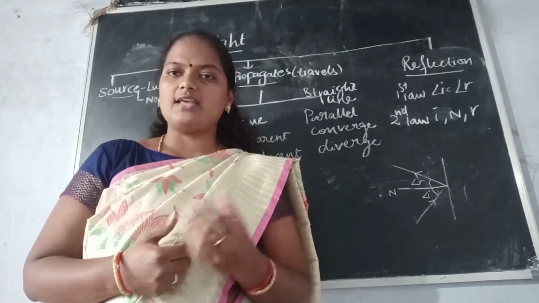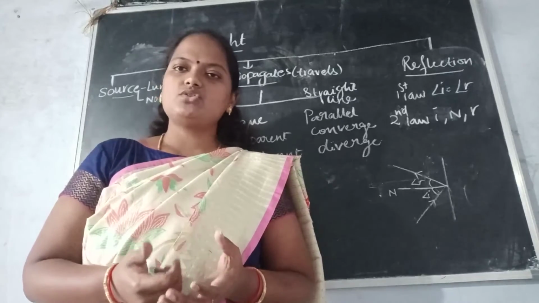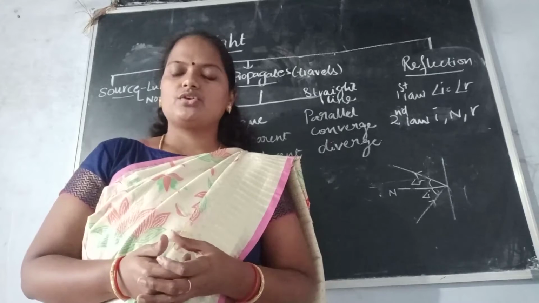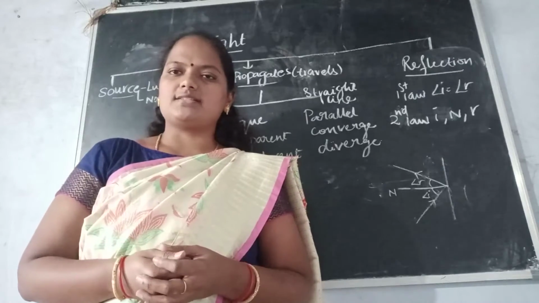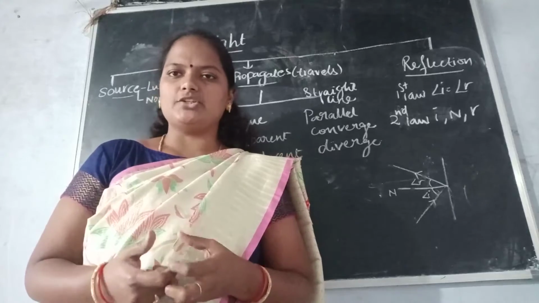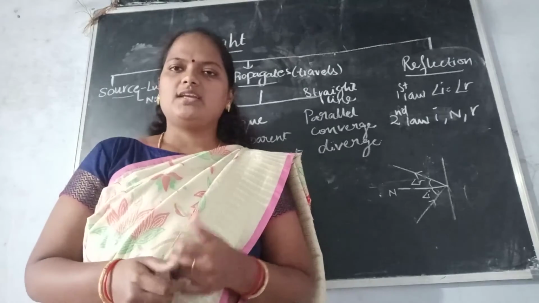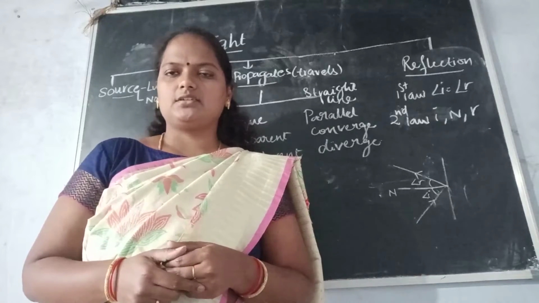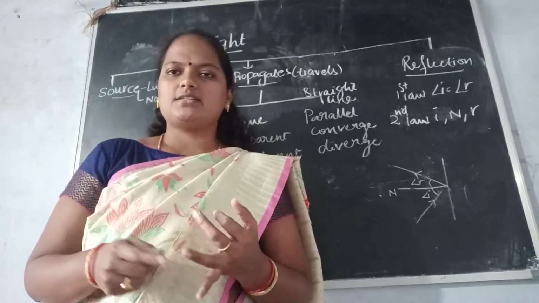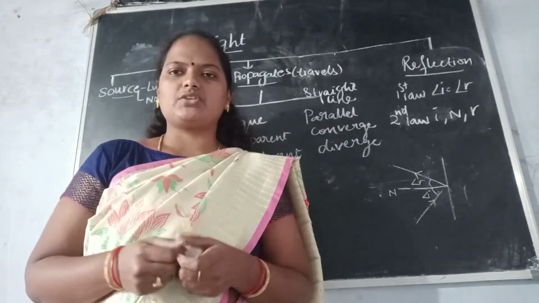So though we have eyes, we will not be able to see the objects around us in the absence of light. So light is an important source to see the objects around us. Okay. So what is light actually? It is energy. Where does it come from? As you all know, naturally it comes from the sun. And artificially we have a tube light, lamp, kerosene lamp, electric bulbs, etc.